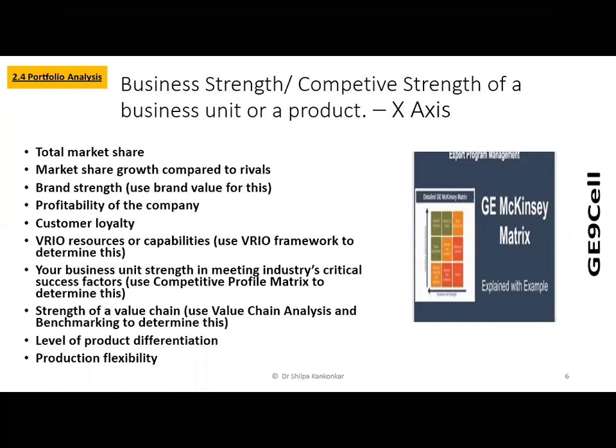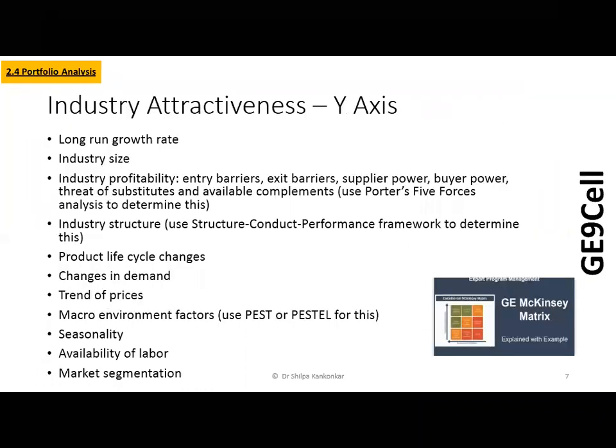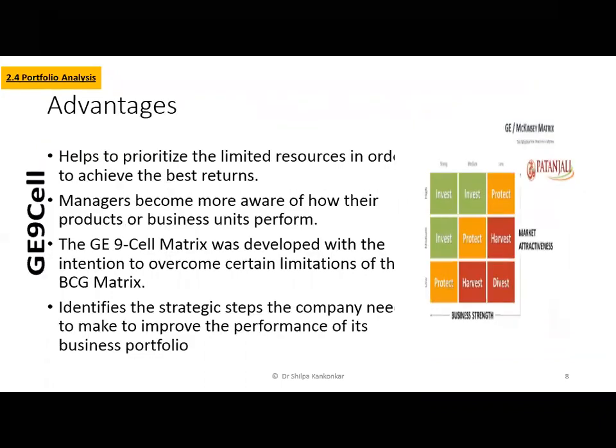So when you want to assess your product, your McKinsey framework will help you prioritize these resources. It will help you prioritize how your products are performing. This matrix will help you understand, in spite of having certain limitations from the BCG matrix, because this matrix will divide things a little more comprehensively. It helps you identify what steps you need to take to improve the performance of certain products.